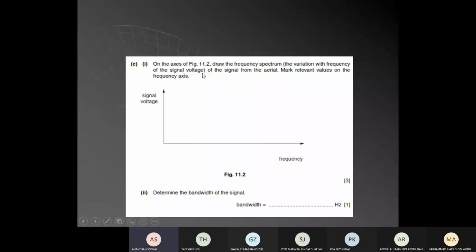Now they're asking, draw a frequency spectrum of the signal. When the AM travels, how does the voltage versus frequency look? The three arrows: this should be the frequency of the carrier, this the frequency of the carrier plus the signal, and this the frequency of the carrier minus the signal.